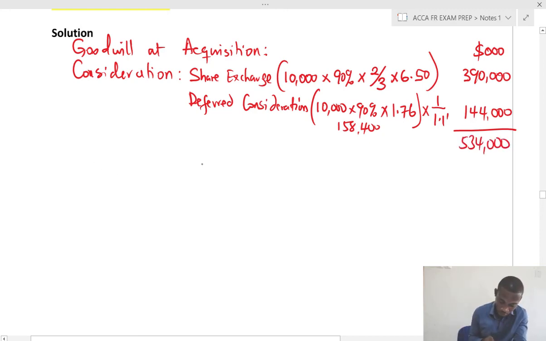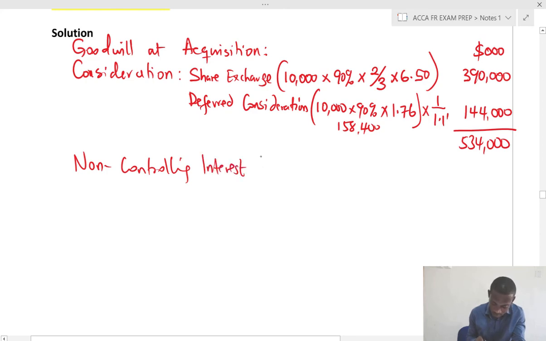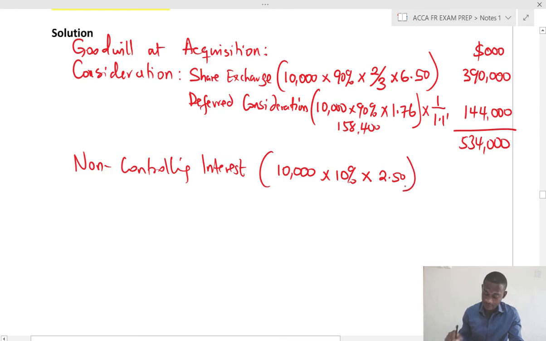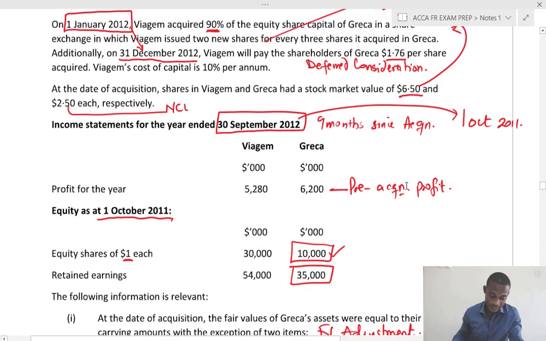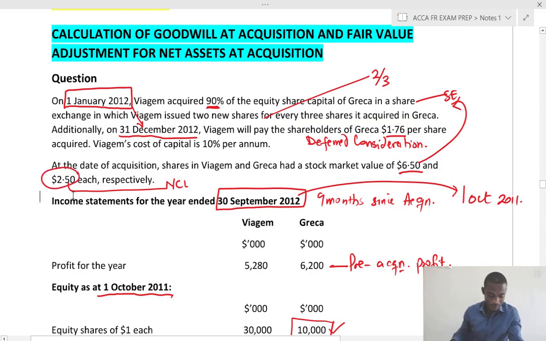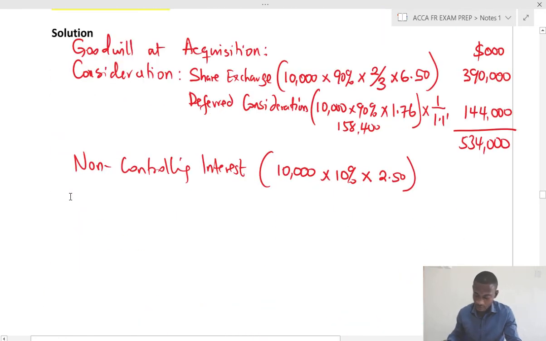Then I bring in the non-controlling interest. The NCI, their number of shares will be 10% because of the parent percentage of 90, times the share price 2.5 of the subsidiary, and that was given here. So quickly let's check that. The 10,000 times 0.1, that's 1,000 times 2.5, that is 2,500.